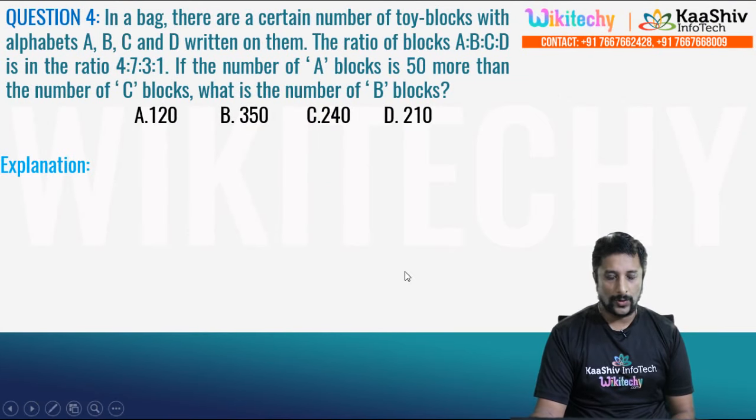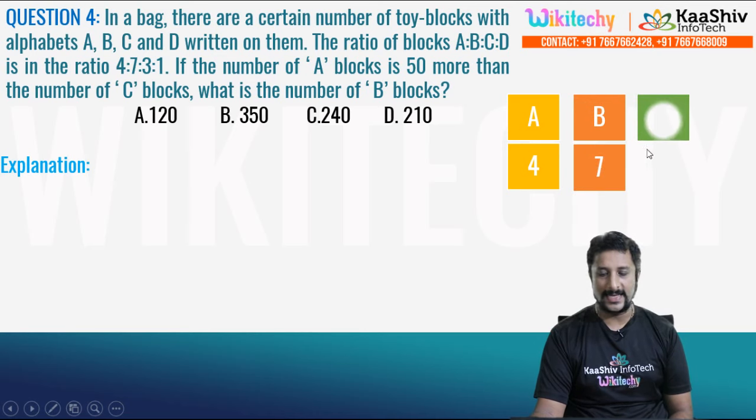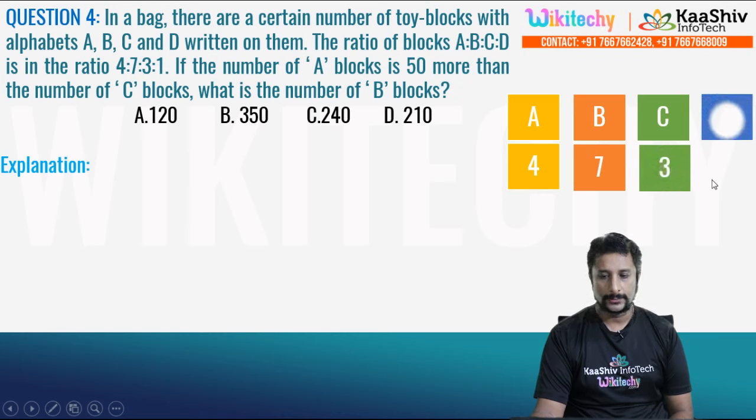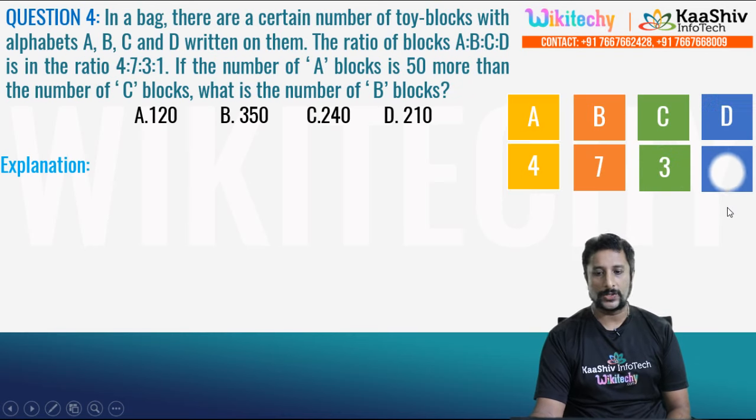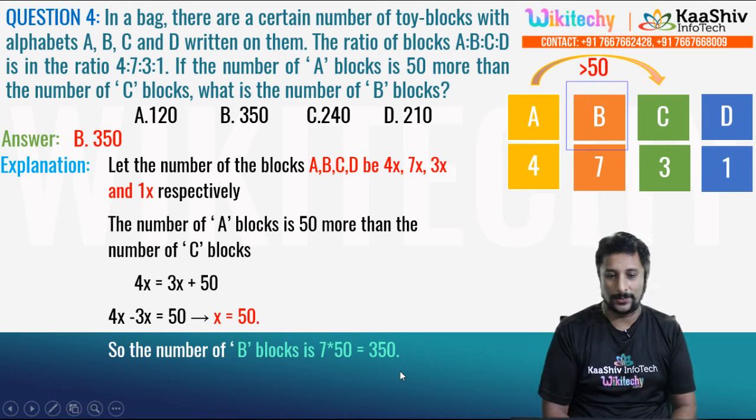So the answer is, I'm trying to take A. This one got 4 and B got 7, C got 3 and D got 1. This is the ratio, and I'm trying to check it out. The difference is 50, and what could be the ratio? It's 350. It's very simple. You are able to do it.